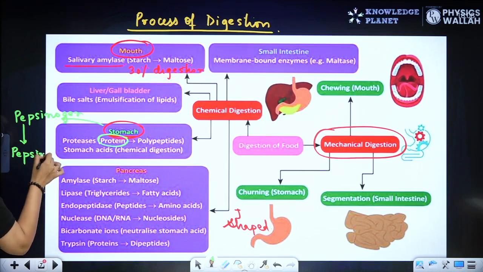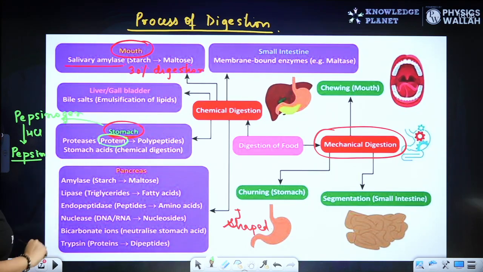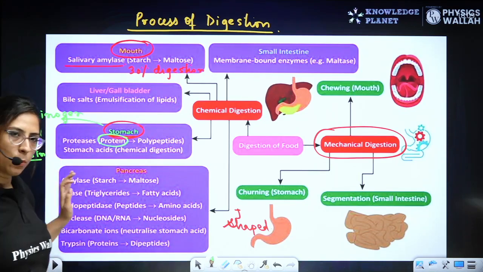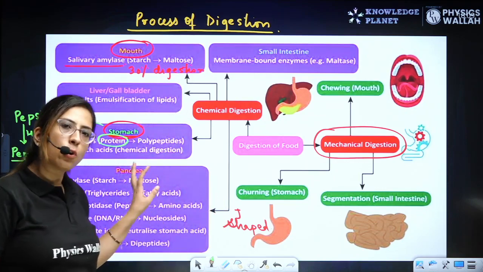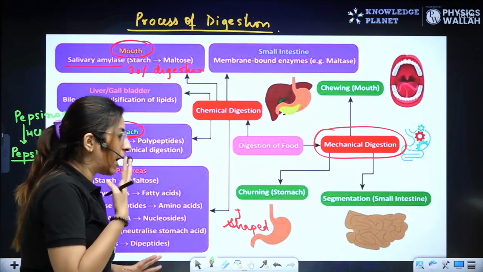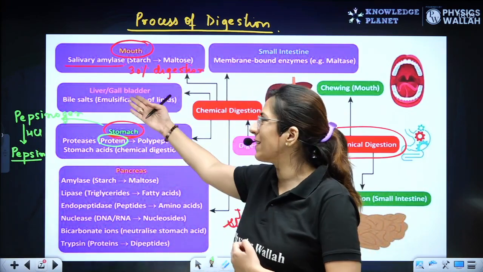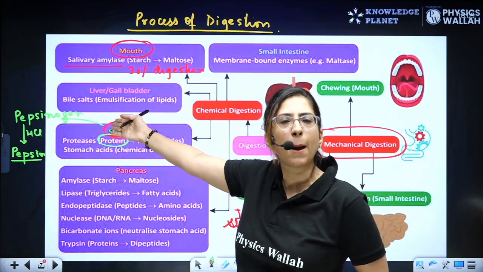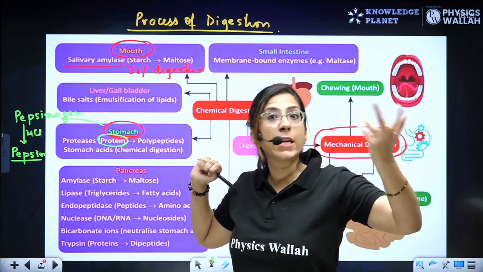And who converts this? The HCl. And this pepsin converts the protein into polypeptide. Clear? Pepsin is clear. Role of HCl is clear. If someone asks you what's the role of HCl, you will say it helps in activation of the zymogen, the inactive enzyme, which is pepsinogen, into pepsin. First thing.